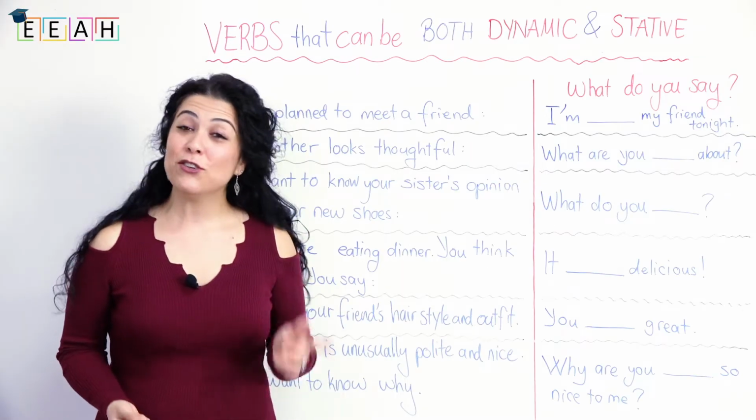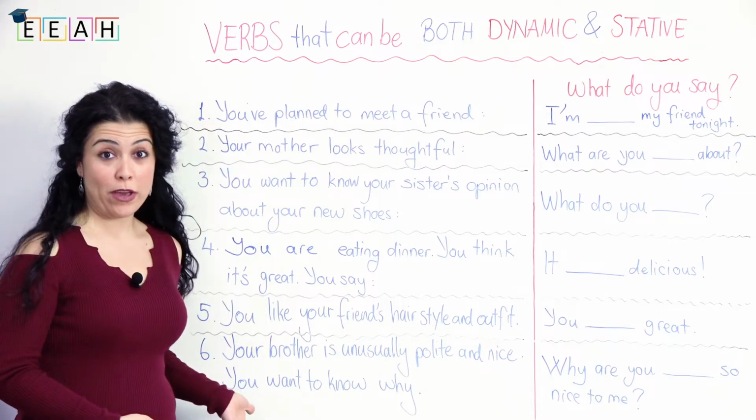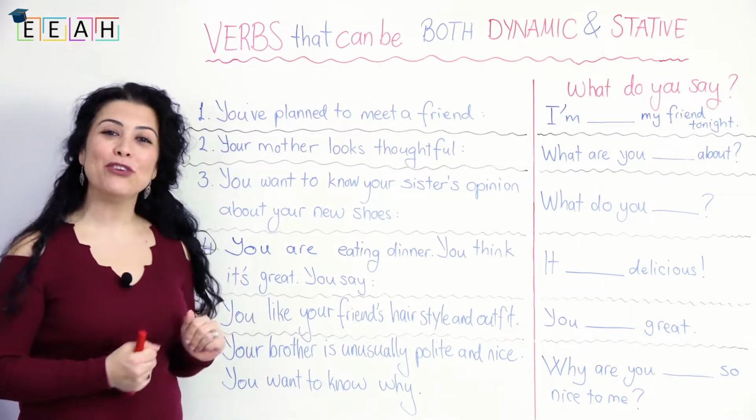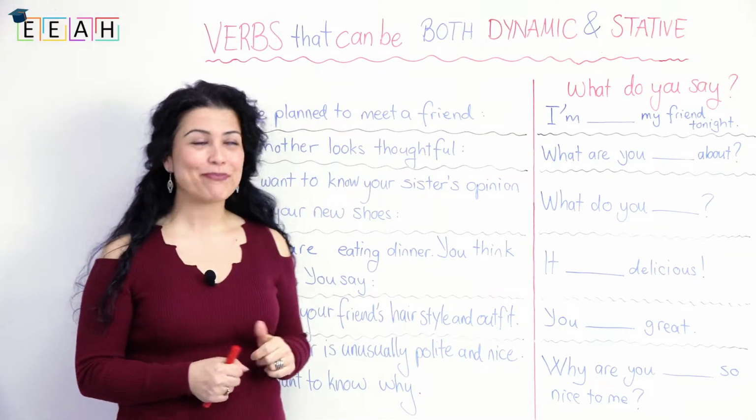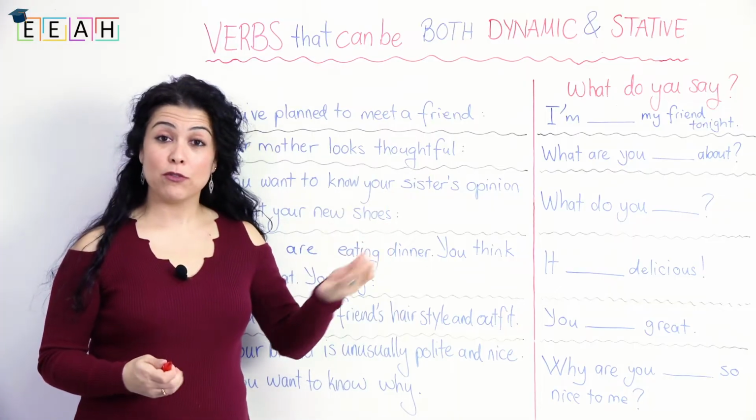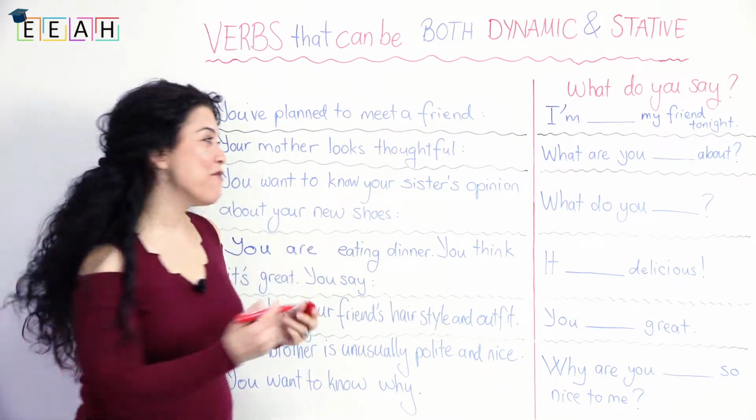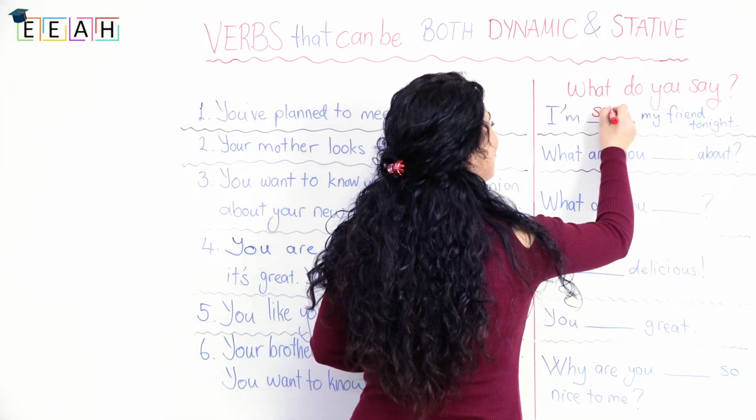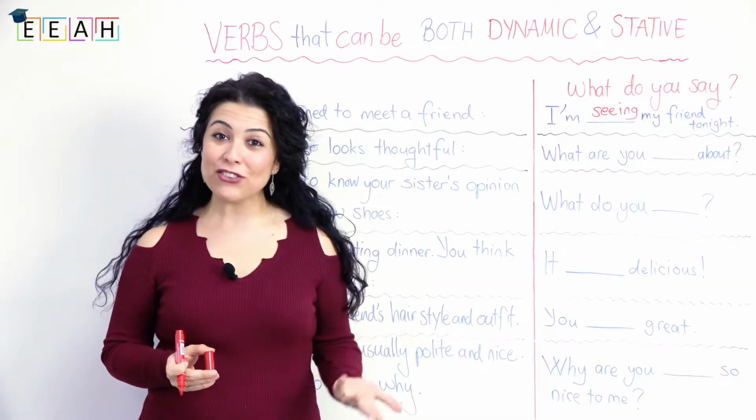Are you ready to practice further? I have come up with 6 different situations. Let's read them together and think of what you would say in each one. Number 1. You have planned to meet a friend. So you can say, I'm seeing a friend. Yes? So seeing here is the same as meeting. I'm seeing a friend tonight.